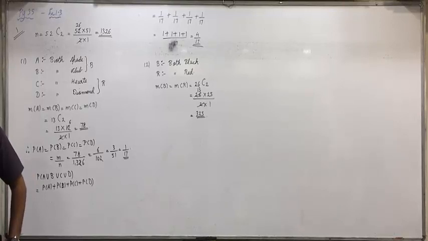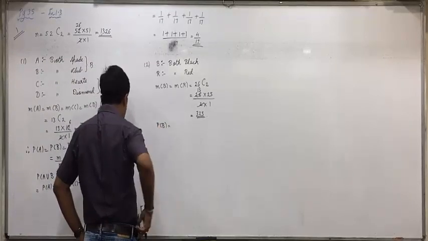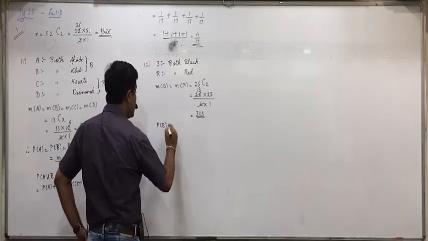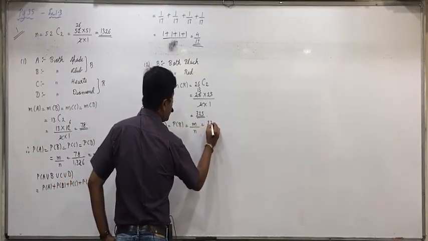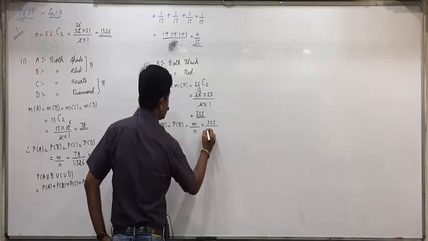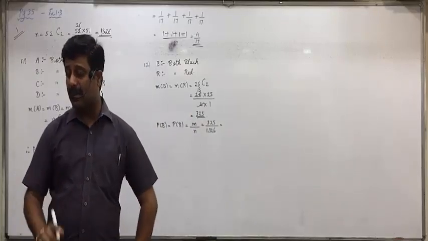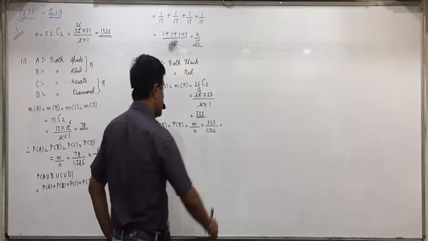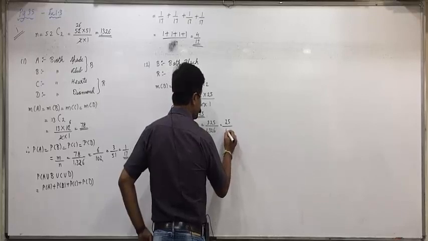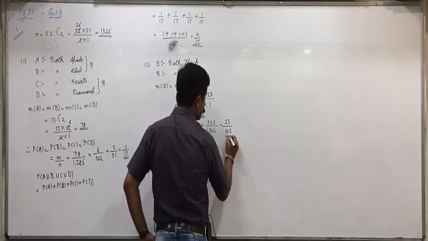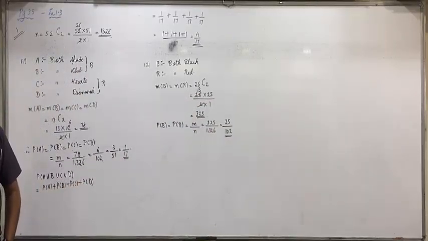The probability of B and R will also be same. So remember P of B is equal to P of R is equal to M upon N. 325 upon 1326. I told you try the division by 13 first. Try 325 is divisible by 13. How much do you get? 25. 1326 upon 13 is 102. Is everyone clear with this? Further it cannot be simplified. So anyone having any confusions with that?